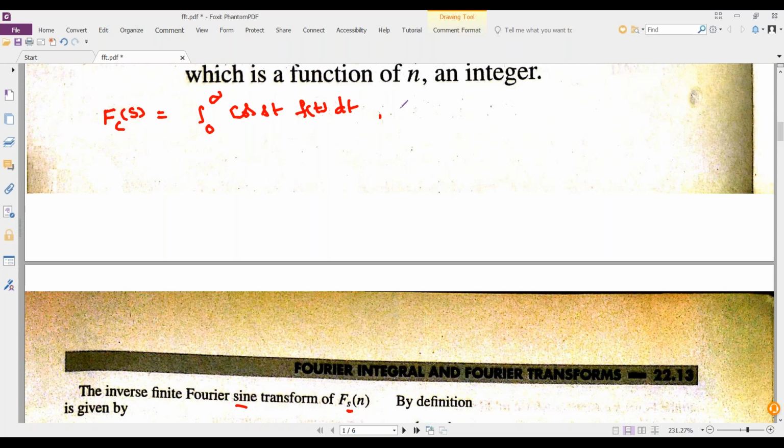Then the inverse Fourier transform f of x is equal to 2 by pi integral 0 to infinity cos sx Fc of s ds. If the upper limit is infinity, that is it; if the upper limit is finite, then we are going to write the finite Fourier transform as this.